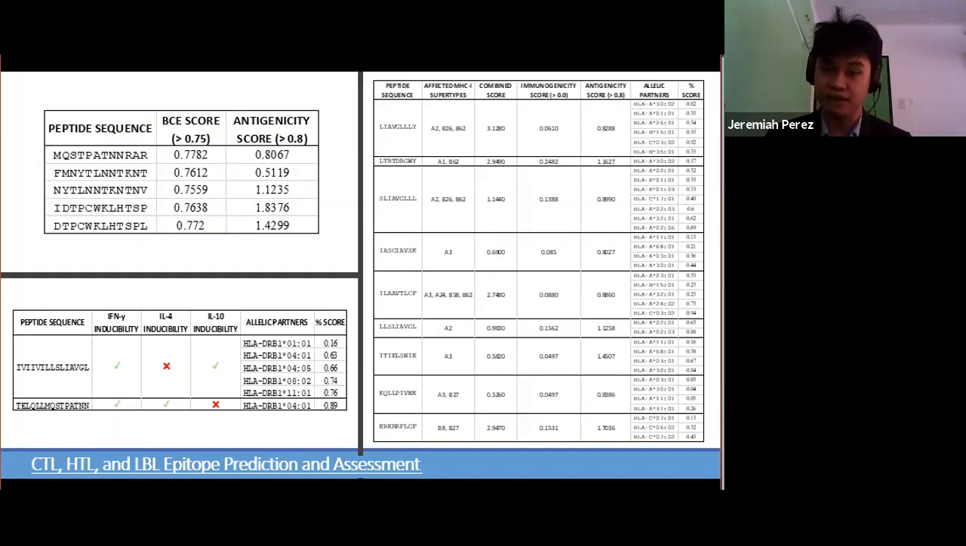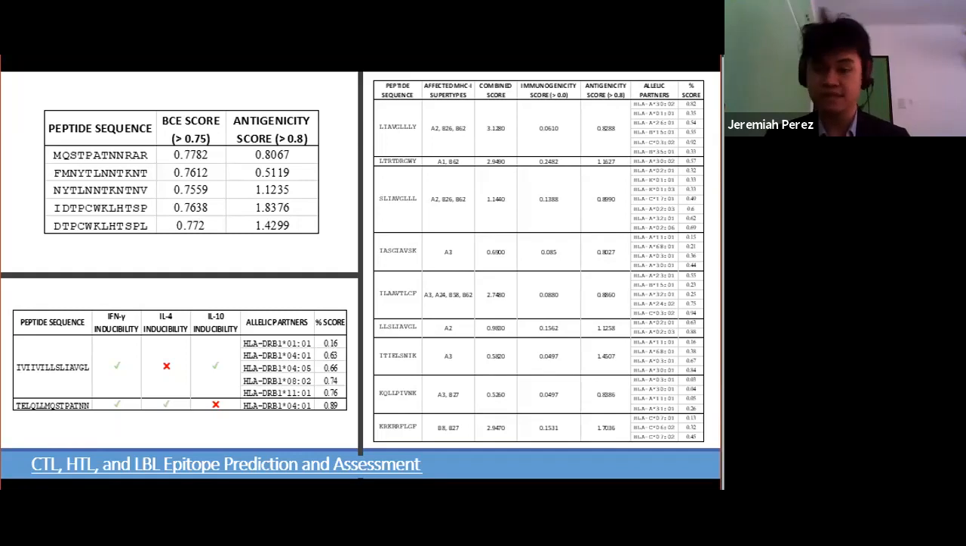can see right here for CTL and HTL right here. It is important to determine these allelic partners for each corresponding peptide. So allelic partnering scores were considered at percentile ranks of less than or equal to 1% for CTL and less than or equal to 10% for HTL, as sequences with these scores are said to have the highest binding affinity and therefore have a better chance of inducing T-cell mediated immune responses.